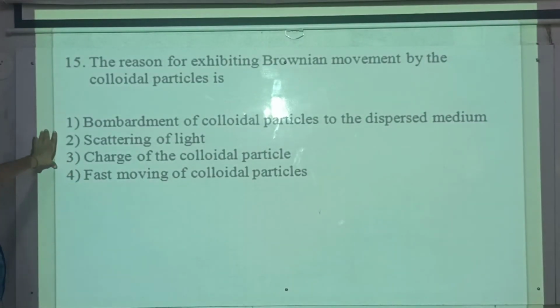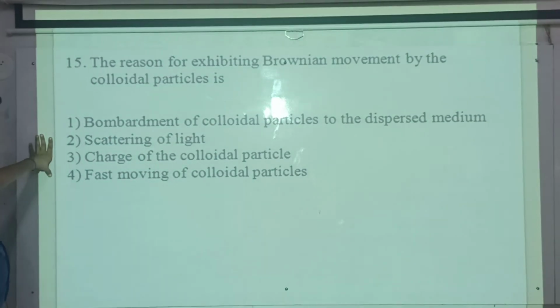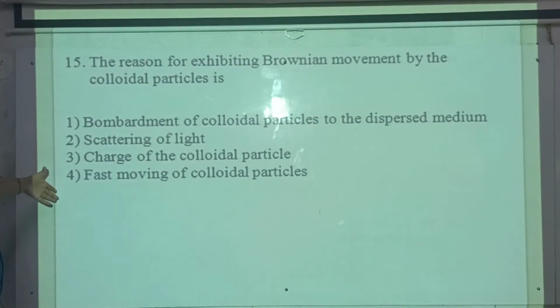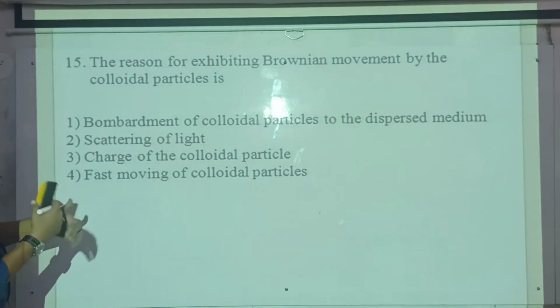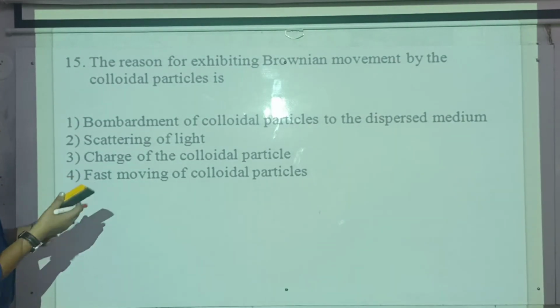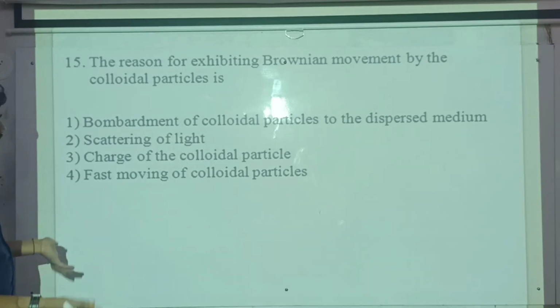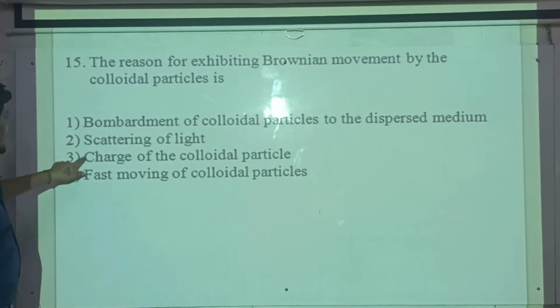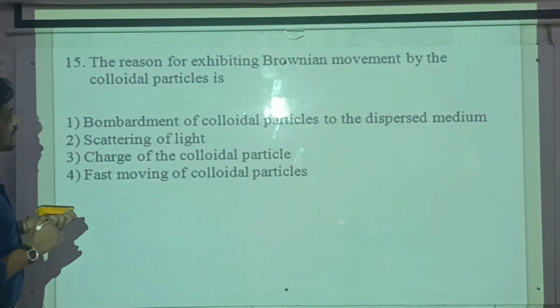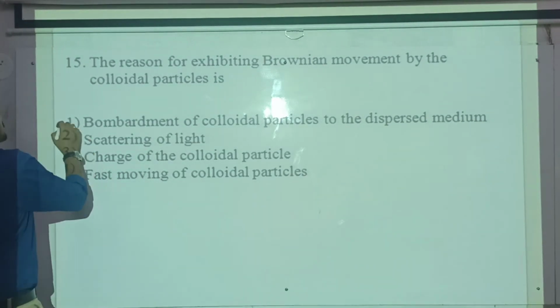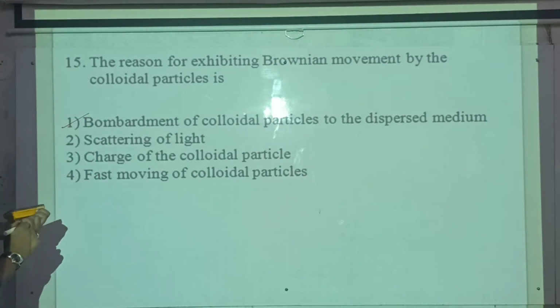Then the fourth option says fast moving colloidal particles. This cannot be the answer either, because once the colloidal particles are colliding with each other, obviously then onwards they may be moving fast. So all these three are not the answers. Bombardment of colloidal particles with the dispersed medium, this is the answer. So option number 1.